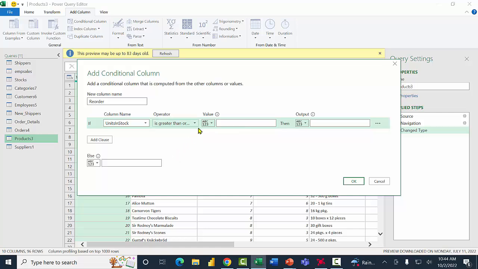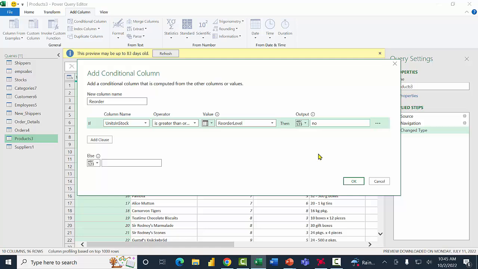Now I'm going to click on this ABC 1, 2, 3 because you can compare it to a table, or you can compare it to a value or a column. I'm going to say select a column. Then I'll click over here and I'm going to compare that to the reorder level. If the units in stock is greater than or equal to the reorder level, that means I have enough of those for right now, so I don't have to order that one right now. I'm going to come over here and I'll type in no. That'll be the response for that function.